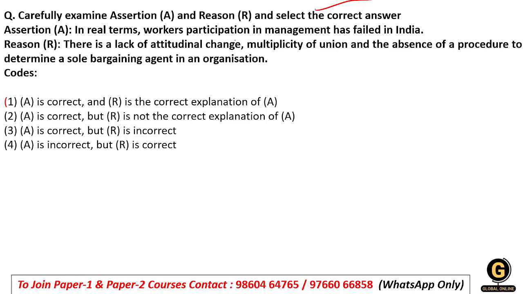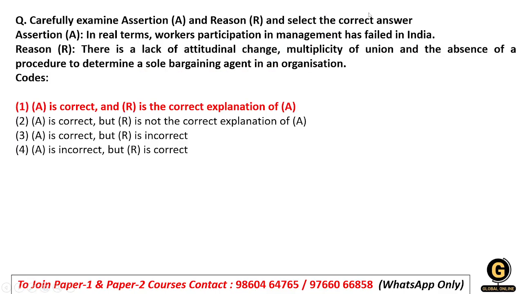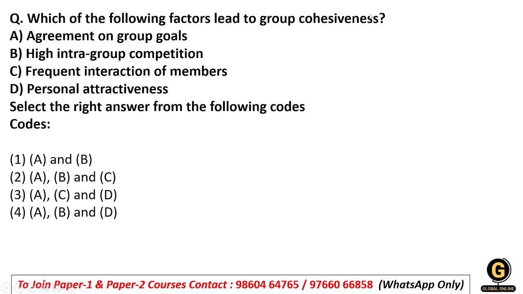So the assertion is true, and the reason is that there is a lack of attitudinal change, meaning people don't want to change their attitude, multiplicity of unions, and absence of a procedure that determines a sole bargaining agent in an organization. So the assertion and reason are true, and the reason is the correct explanation of A. So option number 1 will be the right answer for this question.